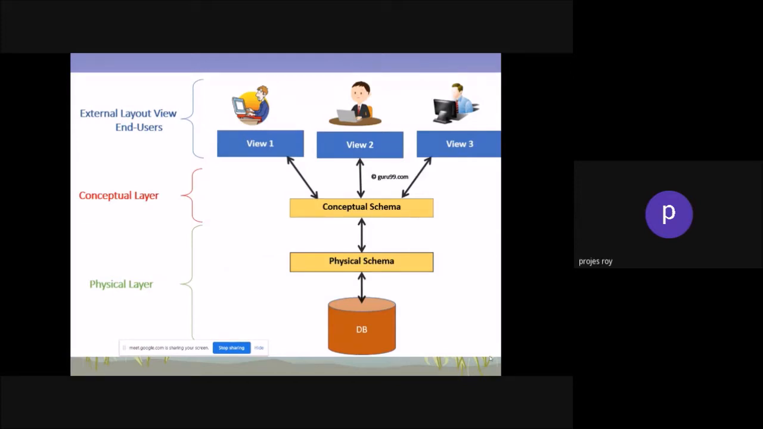Here you can see the external layout view, which is called the front end or end user applications. View 1, view 2, view 3 are different users, and they are doing different things. Now, this is the conceptual layer, basically the conceptual schema. And the physical layer, we have already seen the physical layer and the physical data structure. Here the actual data is residing, in the physical schema.